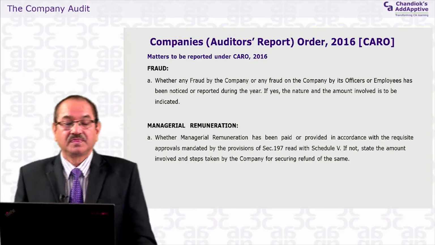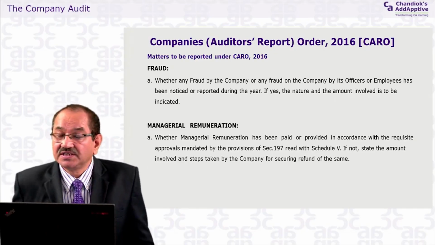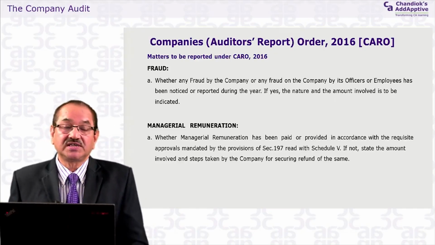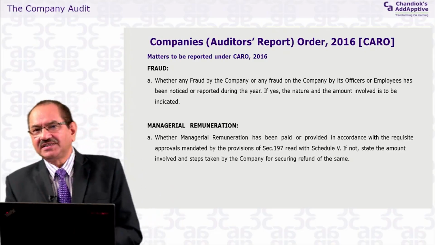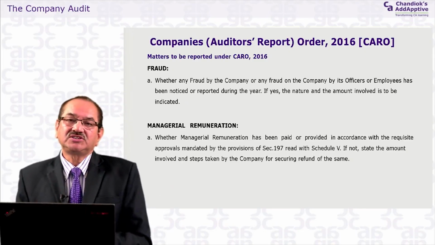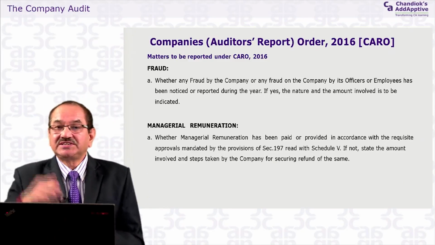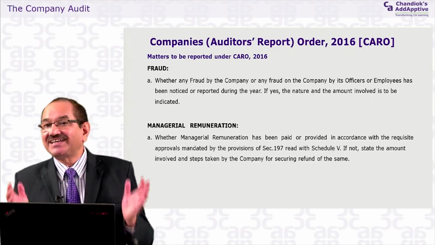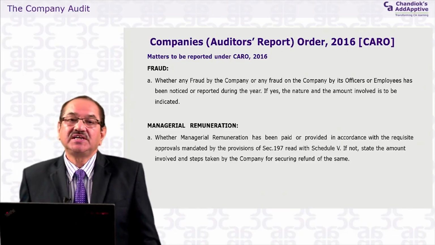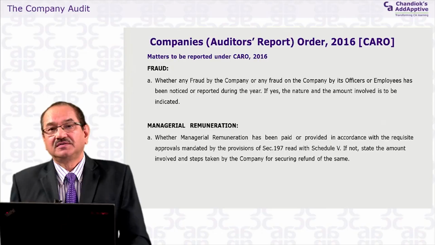Fraud. When we talk about fraud, there is one standard on auditing, SA 240, which talks about fraud. The crux of that auditing standard is that it's not the responsibility of the auditors to detect fraud. It's the management's responsibility to make the internal control so strong that fraud is detected. The detection of fraud does not lie with the auditors.